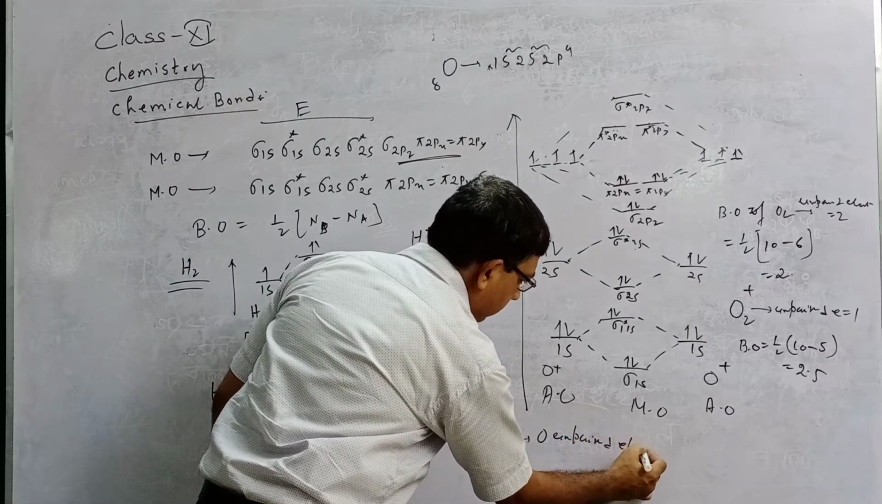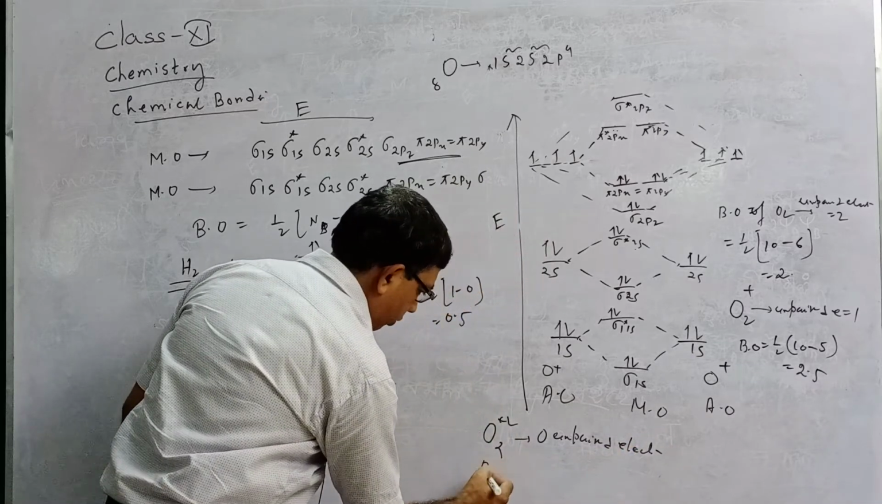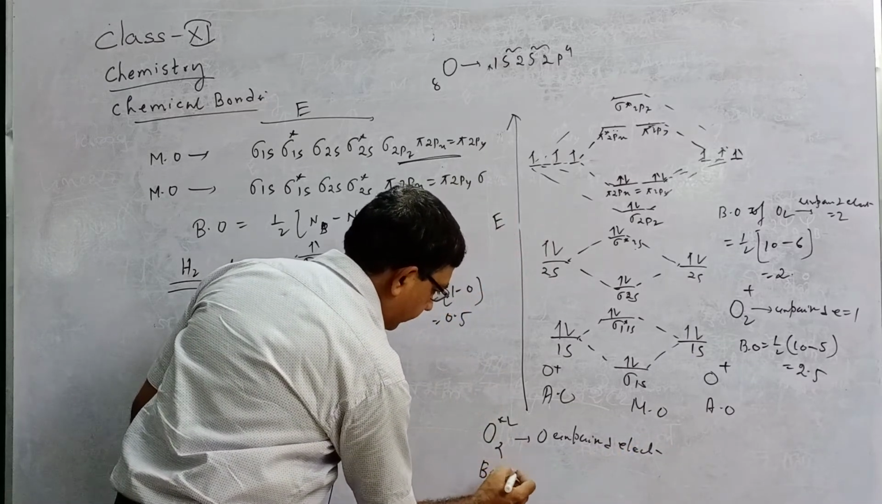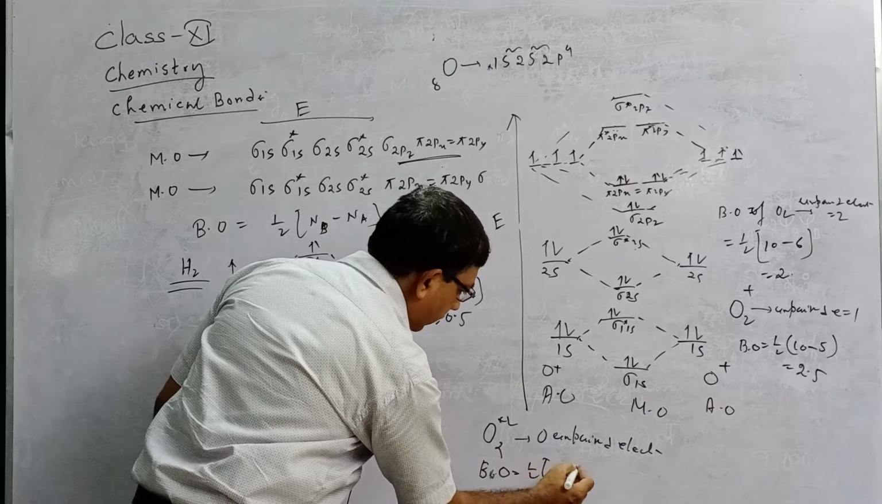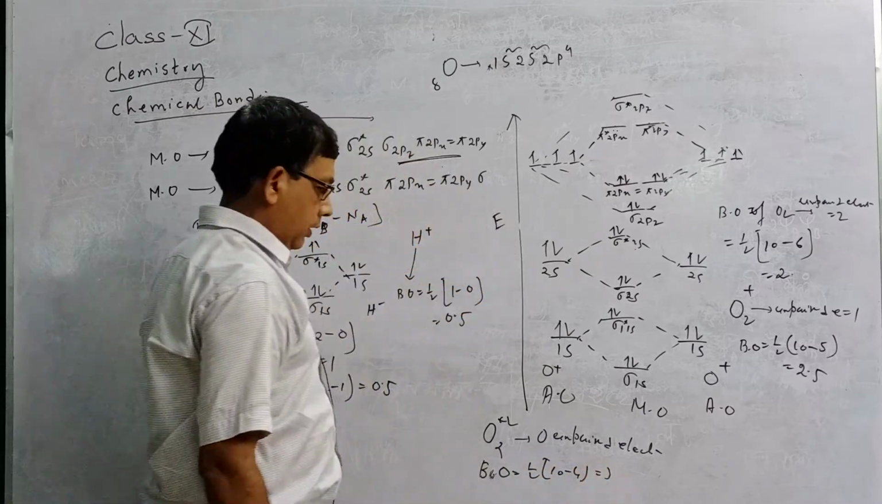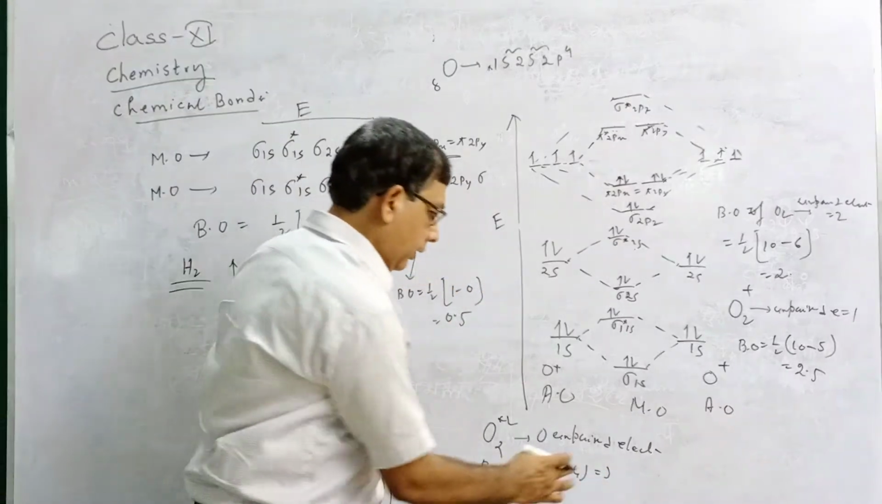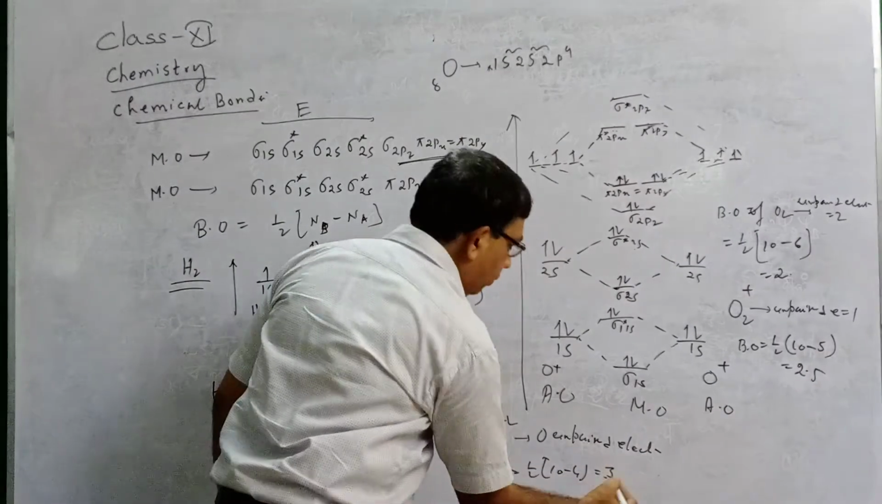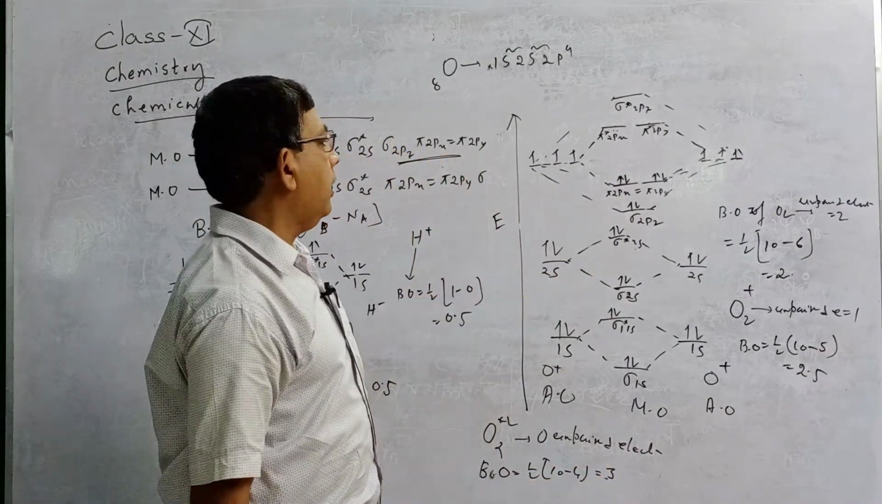0 unpaired electrons. What will be the bond order? Bond order equals half into 10 minus 4, that is 3. That is, O2 2+ has bond order 3, O2 plus has bond order 2.5, O2 has bond order 2.